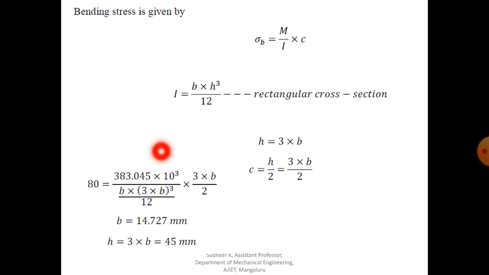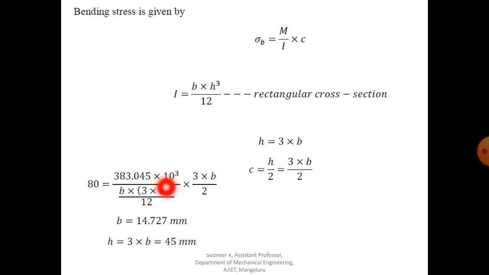The bending stress given, that is the allowable stress or design stress for the lever, is 80 megapascal or 80 Newton per millimeter square. Sometimes they will give it in terms of ultimate stress and factor of safety. Then you have to find the allowable stress, that is yield stress or ultimate stress divided by factor of safety. Based on that also you can find the design stress, working stress or allowable stress. Here it is given as 80 Newton per millimeter square.